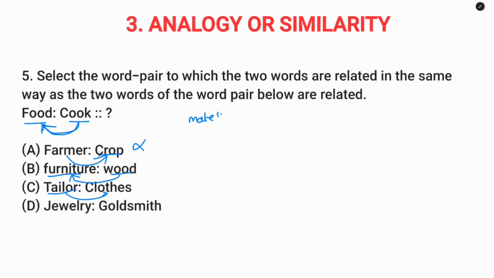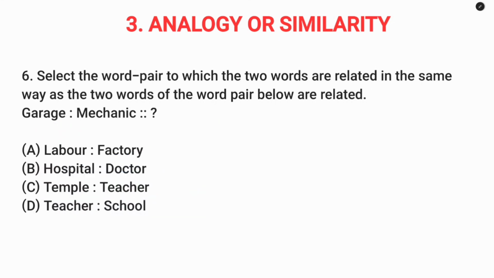Here tailor makes clothes. Goldsmith makes jewelry. Wood cannot make furniture, but with wood we can make furniture. So this is also wrong. So goldsmith makes jewelry. So this is the answer.